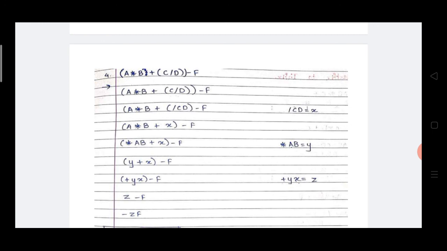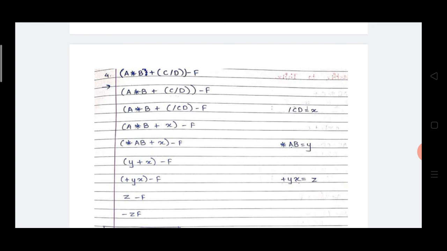Here two operators are there, into and plus. In between into and plus, into has higher precedence. So first we are going to convert A into B. A into B is in infix format, which is converted into prefix format. How to convert? Just write the operator before the operands. Means into AB is equal to Y. Instead of into AB, I am going to write here Y. Y plus X minus F.